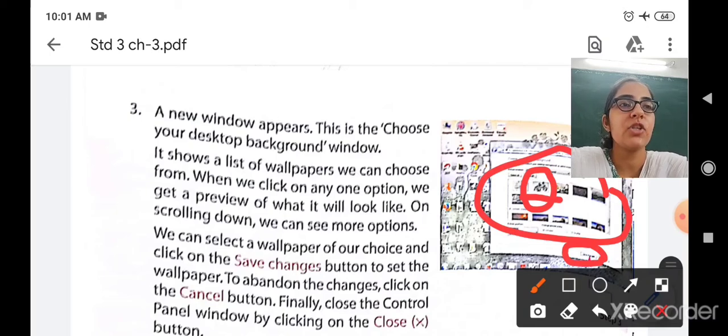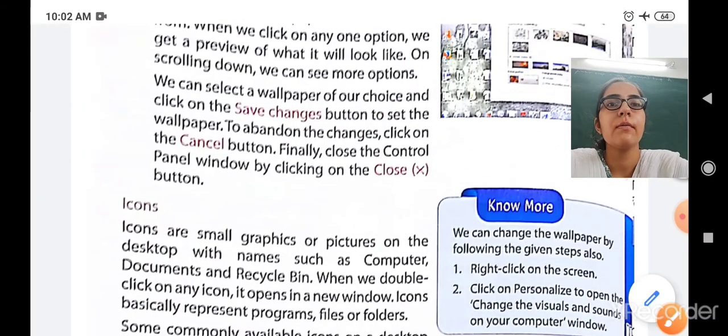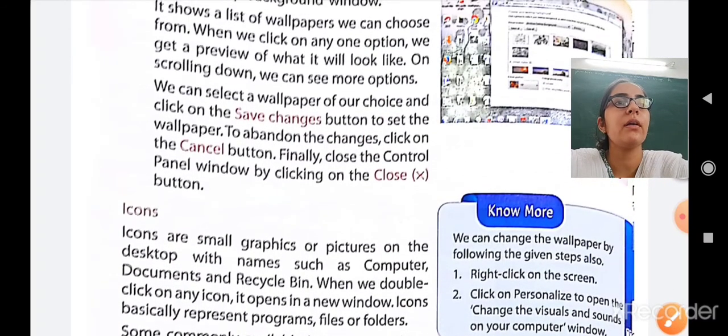To abandon the changes, it means to reverse the changes you have made. If you want to reverse your change, if you want to abandon your changes, then click on the cancel button. Here the cancel button is there, then you have to just click on the cancel button. And finally you have to close your control panel window by clicking on the close button. Okay, so these are the steps how to set the wallpaper.